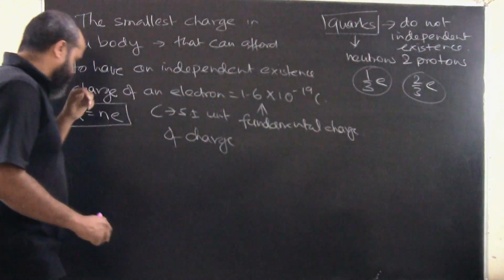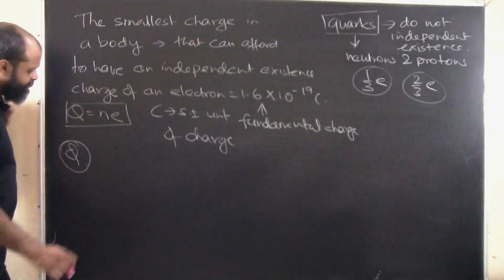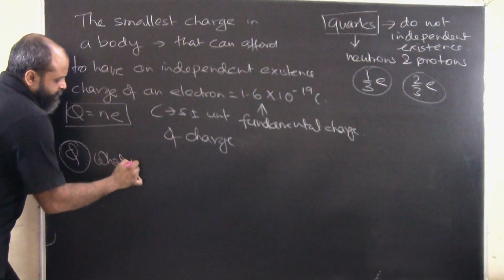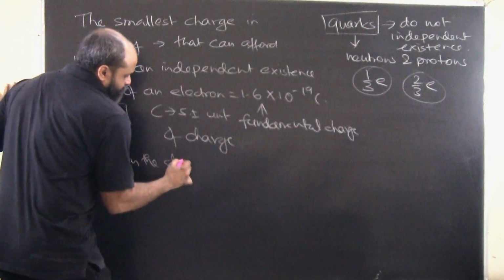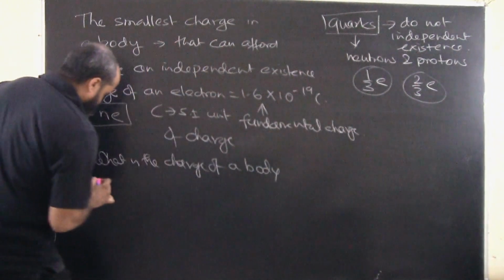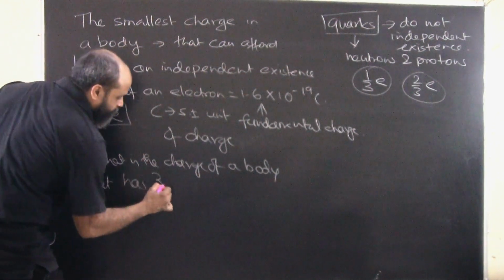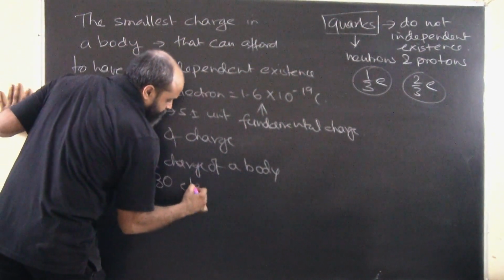For example, let's say a question is asked as to what is the charge of a body that has, let's say, 30 electrons in excess.